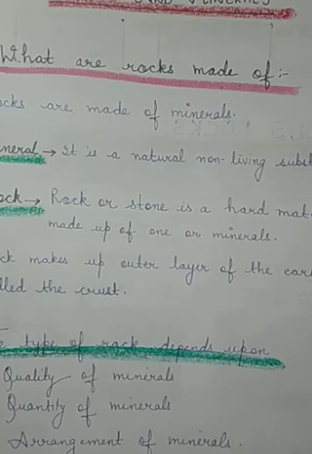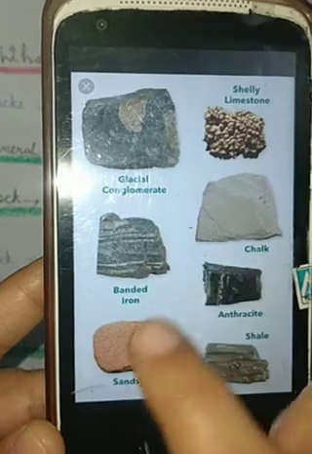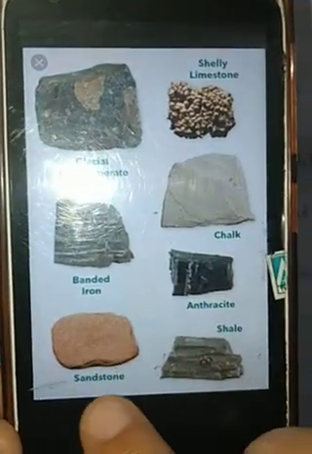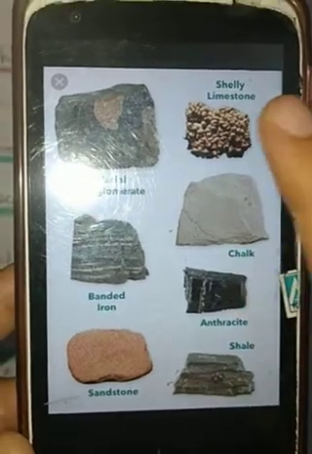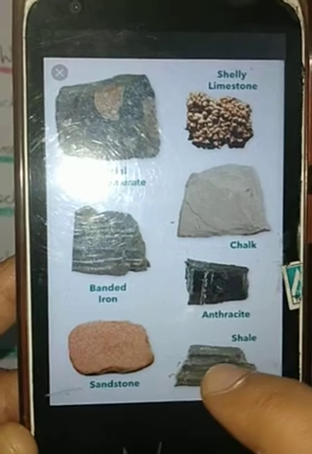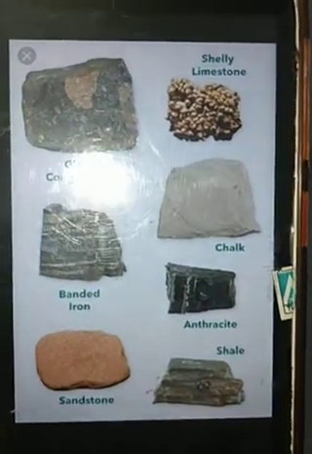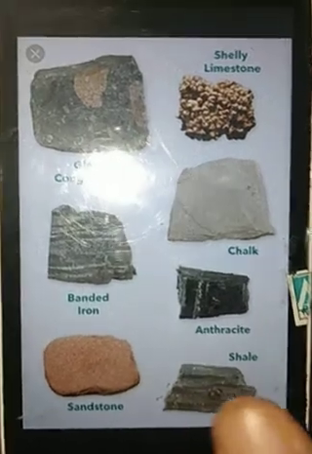There are various kinds of minerals and various kinds of rocks. These are some examples of rock which I am showing you here: this is a glacial conglomerate, this is banded iron, this is sandstone, this is shale, this is anthracite, this is chalk, and this is shelly limestone. These are all examples of different kinds of rocks, and we will discuss the main three types of rocks in this chapter.